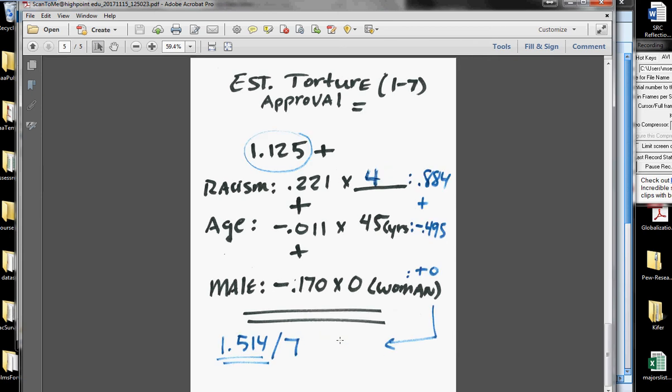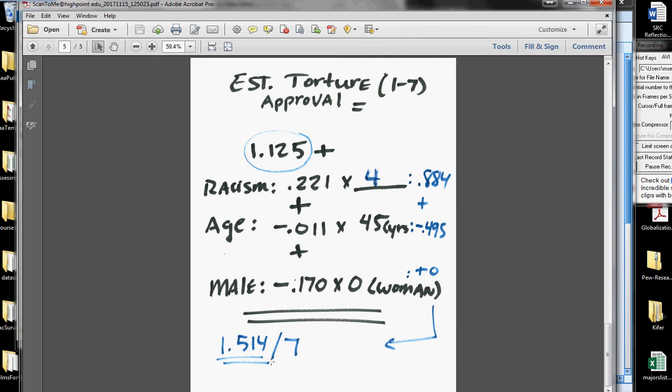Hopefully that will help to clarify that. If we, on the other hand, were to take racism, this time we're timesing it times 4. Unlike the last time where I just did it on my calculator, I scored it out. So 0.221 times 4 is 0.8884, plus, multiply this out, plus equals 1.514.